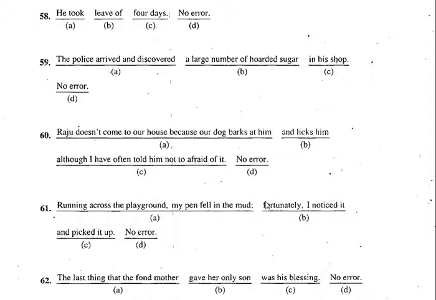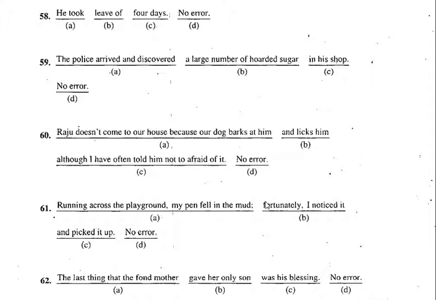So in the case of uncountable nouns, what is to be used? Here, quantity, not number. A large quantity of hoarded sugar in a shop. So here B is the right answer. A large quantity of hoarded sugar. Let's move on to the 60th one. Raju doesn't come to our house because our dog barks at him and licks him. Although I have often told him not to afraid of it.